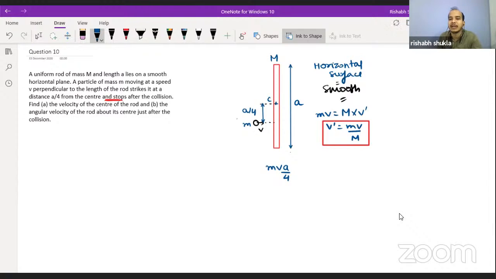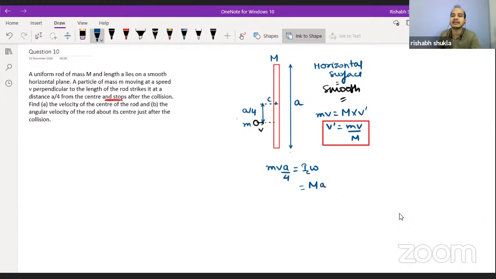Angular momentum about the center is equal to I into omega. This is the final angular momentum. What is I? I is the moment of inertia about the center of the rod. What is the I about the center of the rod? It is ml square by 12.